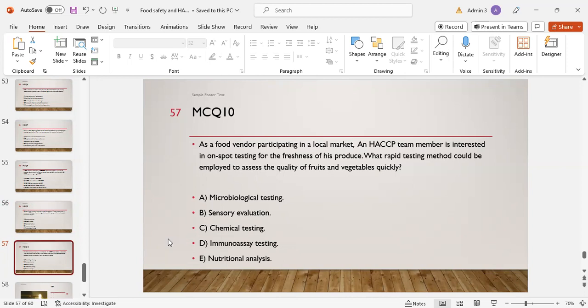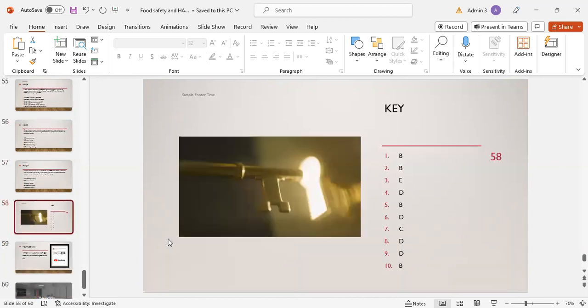Option A, microbiological testing. Option B, sensory evaluation. Option C, chemical testing. Option D, amino acid testing. And option E, nutritional analysis. B. Yes, sensory evaluation for quick analysis.